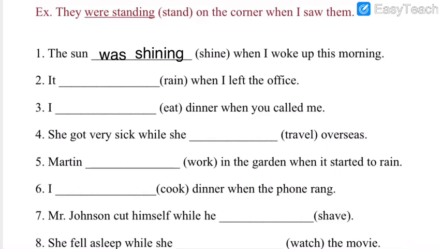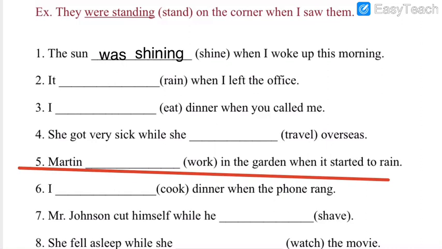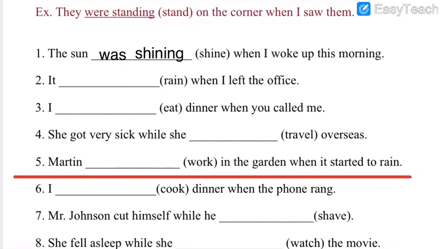Okay, so I hope you might have solved the answer. I will give you the answer after solving till question 5. Let me draw the proper line here. Number 2. It ___ when I left the office.